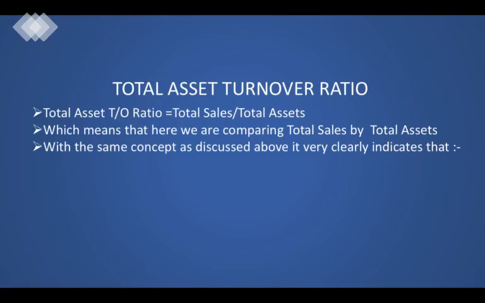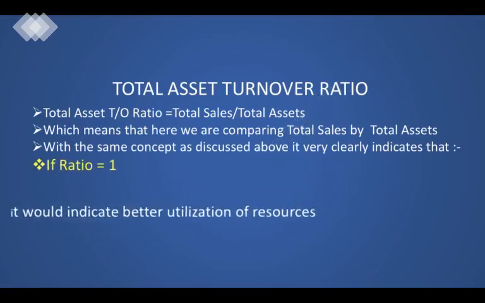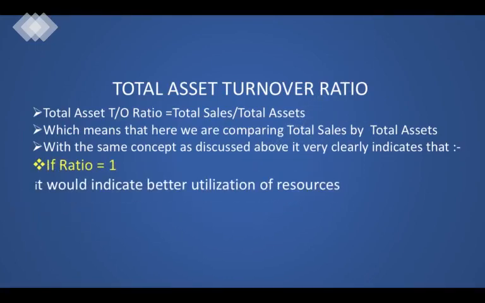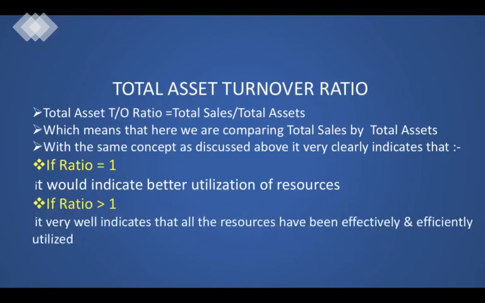The indicative ratios would be: if the ratio is equal to 1, it would signify better utilization of resources, and if the ratio is greater than 1, it would indicate that all the resources have been effectively and efficiently utilized, and if the ratio is less than 1, it would indicate the inefficiency of that company. So the total asset turnover ratio, I think, is also clear to you in a broader sense.